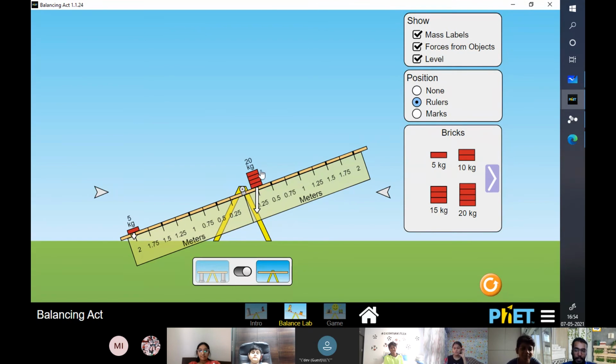Now, this is how the principle of pivot, the principle of moment is. This is referred to as the principle of moment.